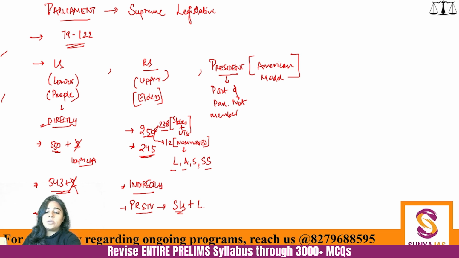Now let's come to the next, very important aspect: in the Lok Sabha and the Rajya Sabha, how do we actually carry forward our transactions? That means, what are the parliamentary tools that are utilized? Questions are being made from this aspect again and again, and we also have created a lot of questions.